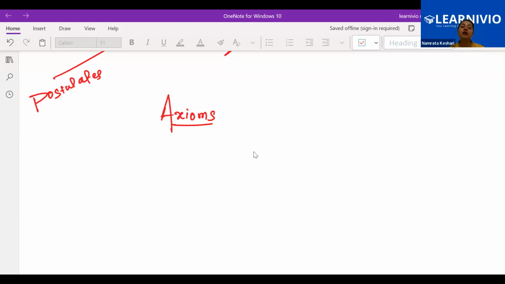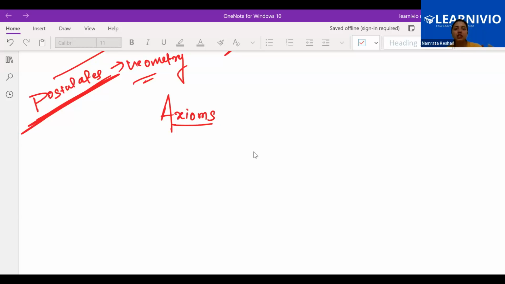Proof is not needed, but this word axiom we can use anywhere in mathematics, and postulate is limited to geometry. So this word postulate we will be using in geometry only. While discussing probability or any other chapter, I can use the word axiom, but postulate I'll be using for geometry only.